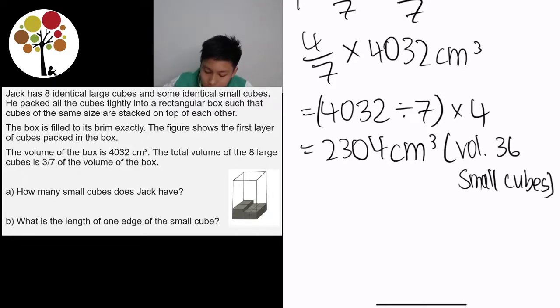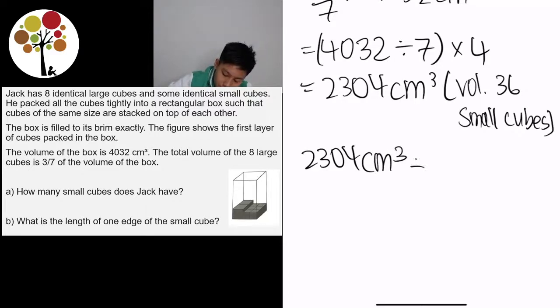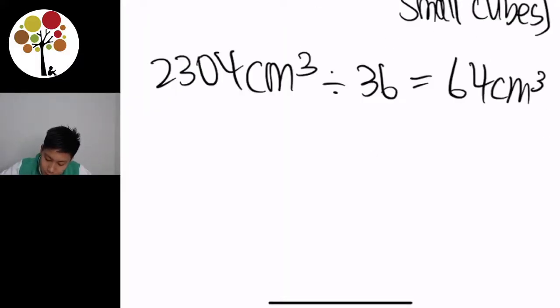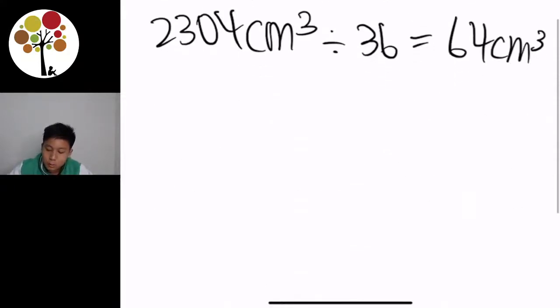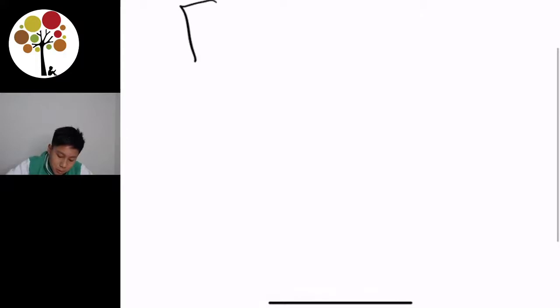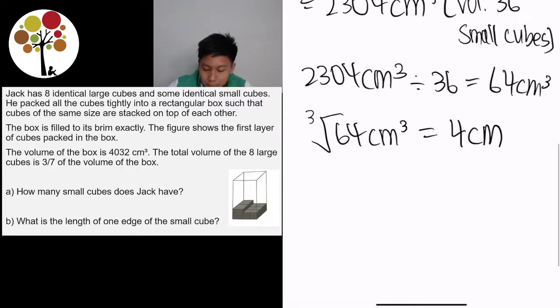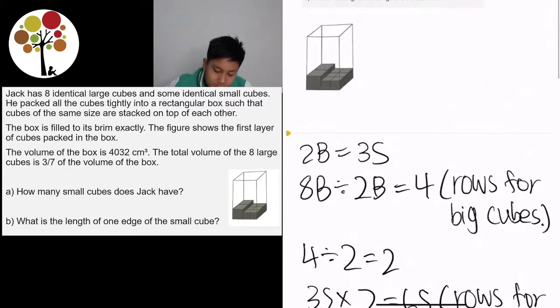So in order to find the volume of one small cube, we take 2304 cm cube divided by 36, which is equal to 64 cm cube. In order to find the length, we have to cube root 64. So cube root 64 cm cube is equal to 4 cm. And that is the length for one small cube.